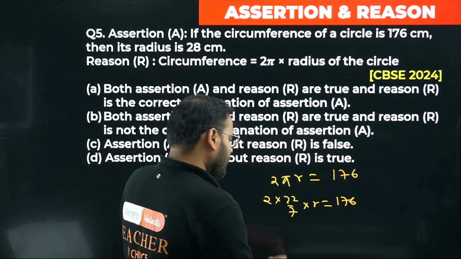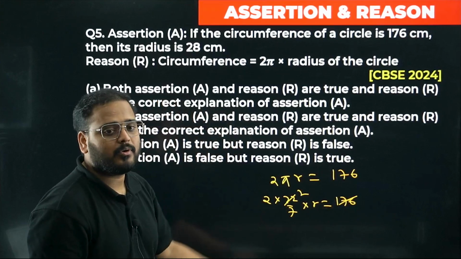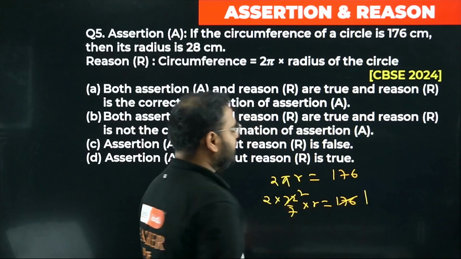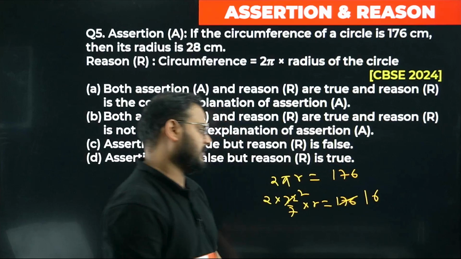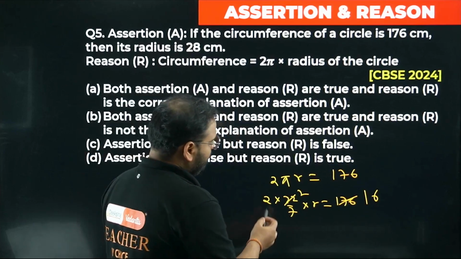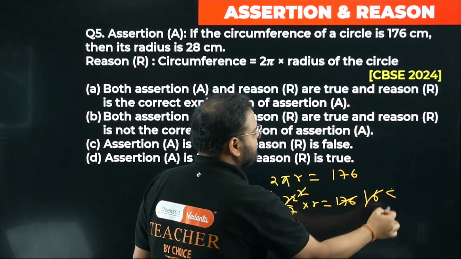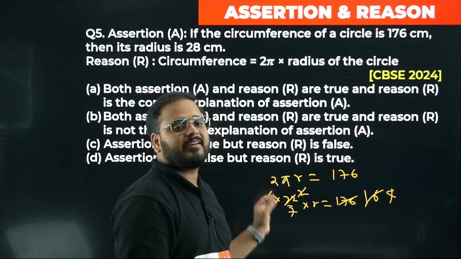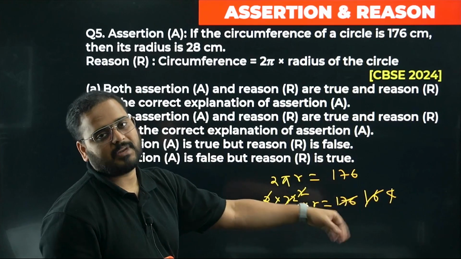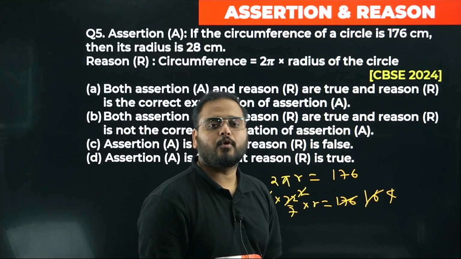Please check. I can cancel this. 11 2s are 22 and 11 1s are 11, and I have 6 left here. 11 6s are 66. What I'm getting over here is 2 2s, so 4 times 4 is 16. If you are confused, keep r over here and take the rest of the things to the other side. That's what I've done. 2 times 2 is 4. Cancel with 16, you get 4 over here.